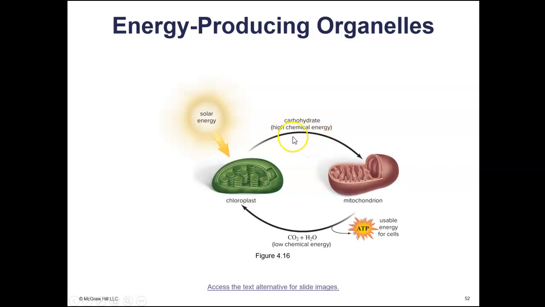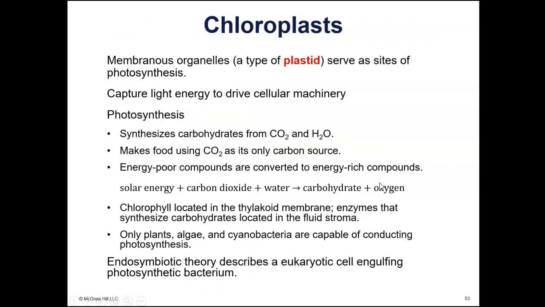So the glucose is broken down by the mitochondrion, and even though chloroplasts are only found in cells that carry out photosynthesis, mitochondria are found in all types of cells. Plant cells, animal cells, fungal cells. Mitochondria are found in all types of eukaryotic cells, because even if the organism makes its own food, it still has to break that carbohydrate down and produce ATP with it. So chloroplasts carry out photosynthesis, mitochondria carry out cellular respiration.